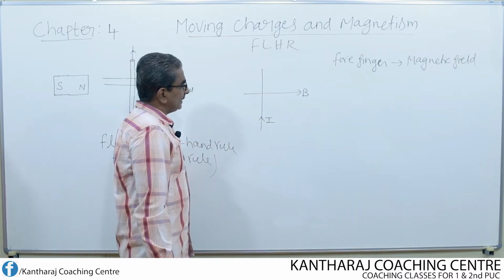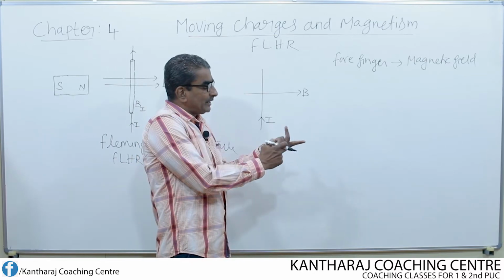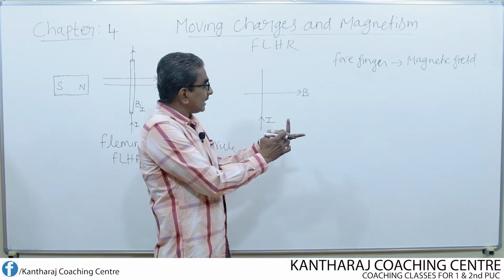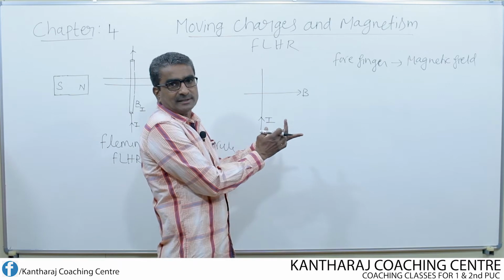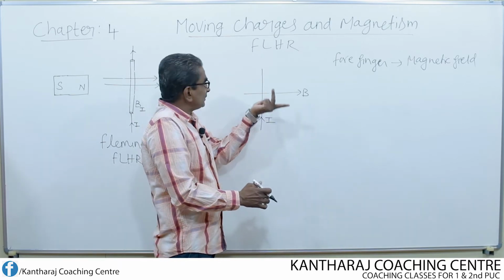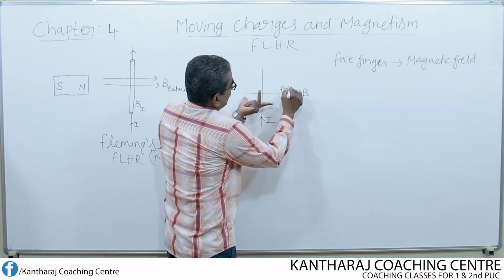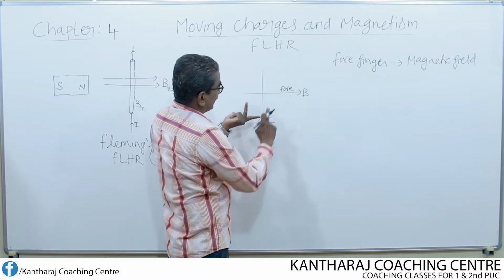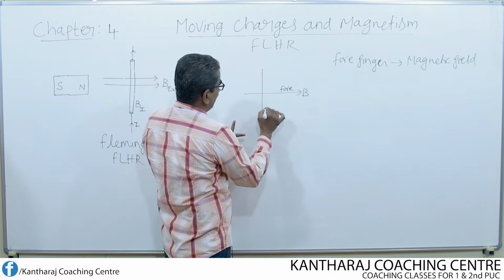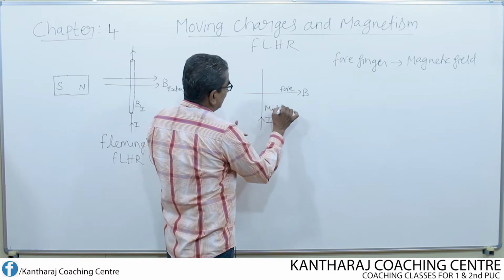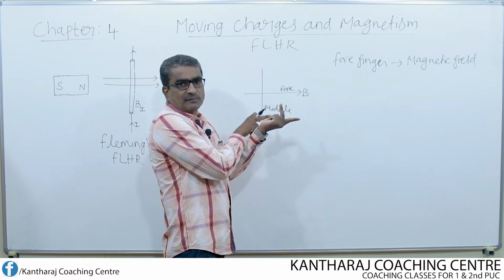Then the middle finger represents the direction of current flowing through the conductor. So, if I apply this to this figure, look here, the forefinger is the direction of magnetic field, the middle finger represents the direction of current. Then, what about the stretched thumb finger?